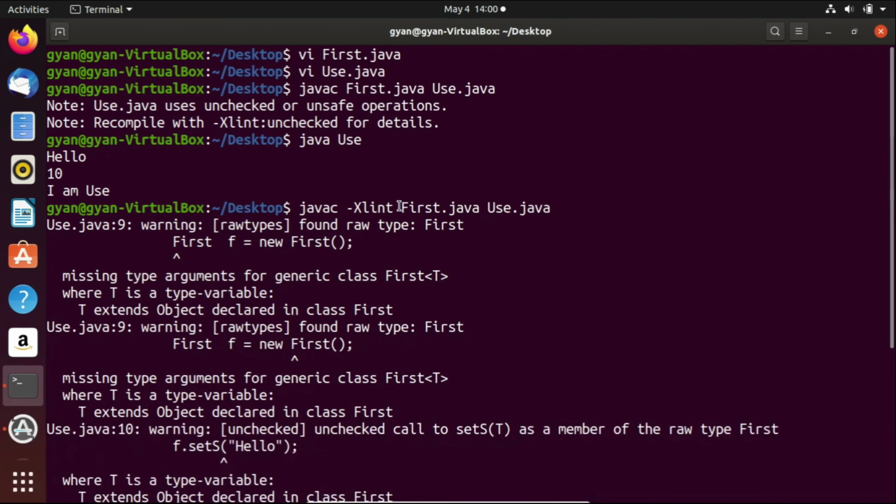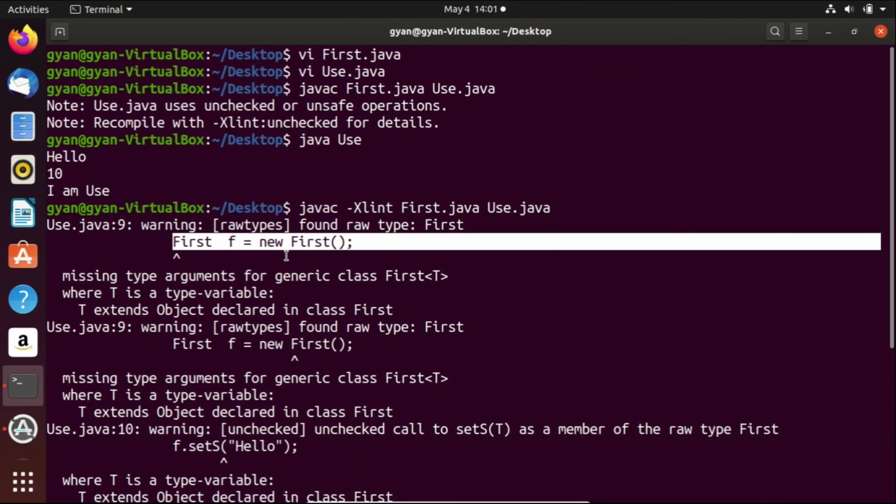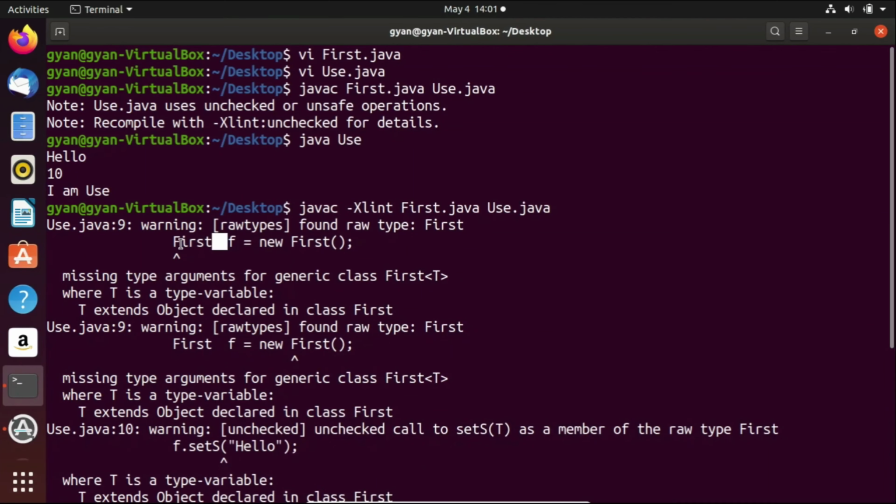Here I have compiled the two Java codes with the Xlint option, which shows the warnings in detail. It is saying that raw types were found. That means when you create an object of a generic class without any type argument, we say we have raw types for that generic class. And the compiler is not checking the value to be stored into the variable of type parameter.